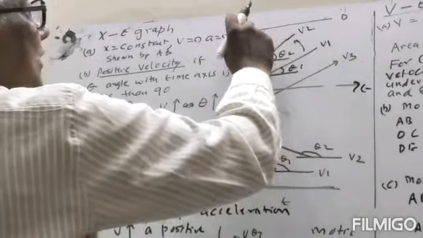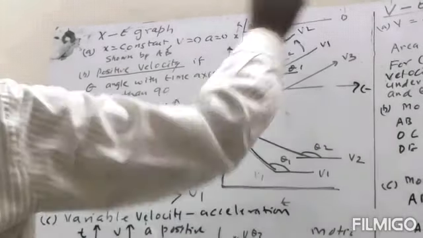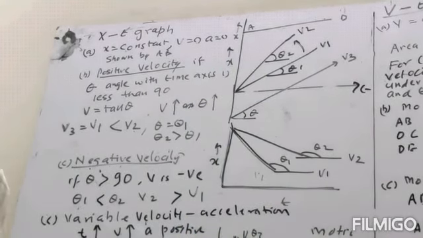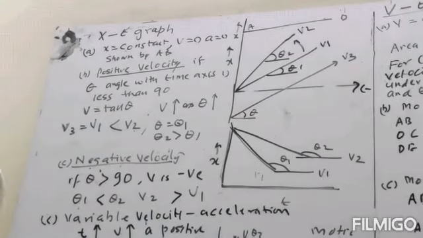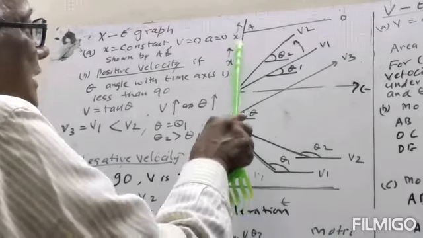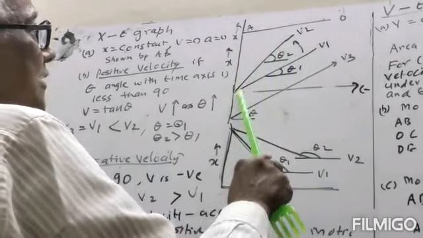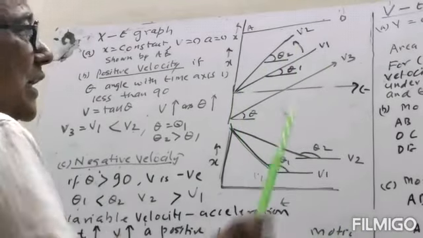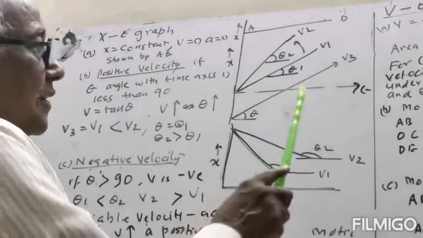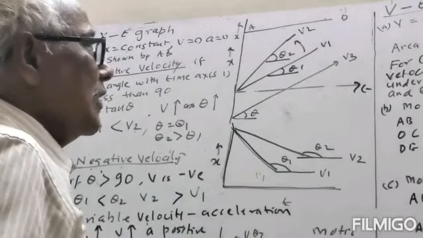So as time increases, the value of x will remain the same. So it will be represented by a line parallel to the time axis. Now for positive velocity, if t increases, x increases. This will be one line, this will be another line. If it is proportional, then it will be a straight line. So if the graph between x and t is a straight line, it means it has a uniform velocity.